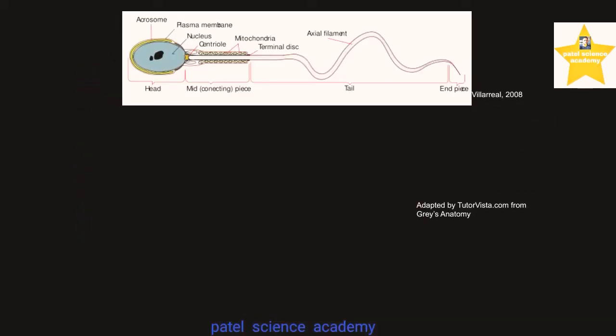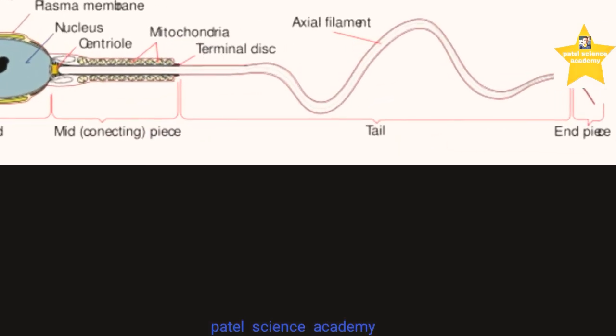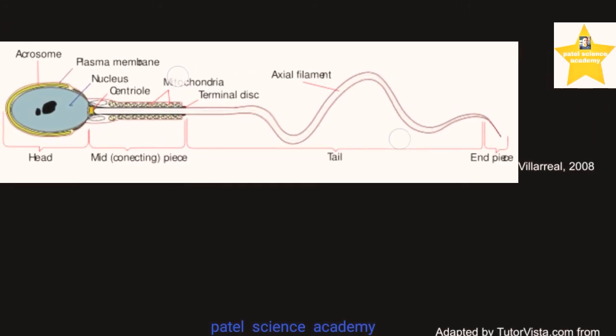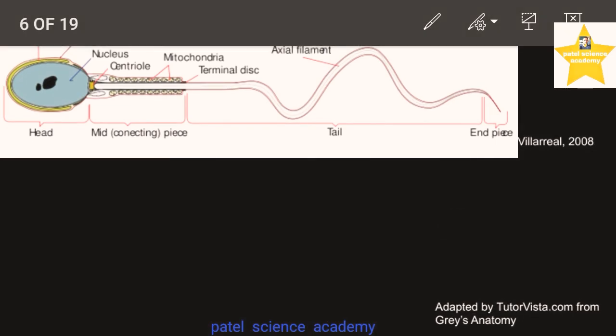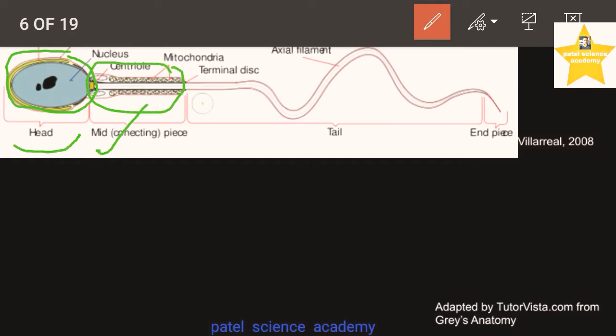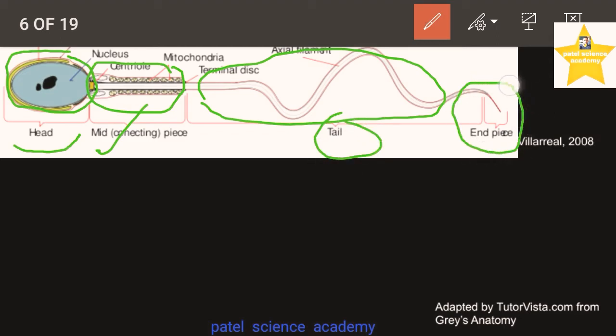Now we'll see about the fertilization. For the fertilization, as you know, dear students, this is the male gamete, it is called sperm. And in this sperm, dear students, there are about four parts. This part is called head. This part is called middle part. This part is called its tail, and this is the last portion of the tail, that is called end piece. So sperm is a male gamete having half the number of chromosomes.